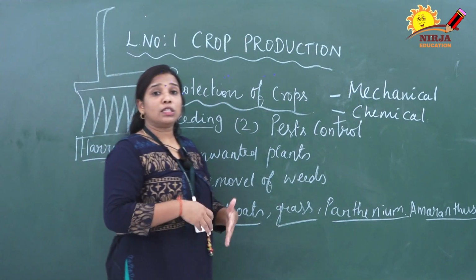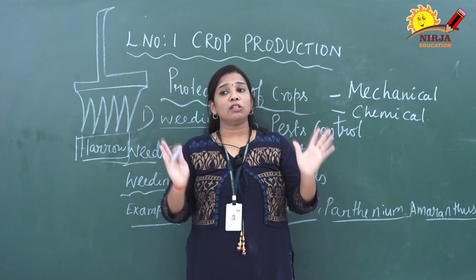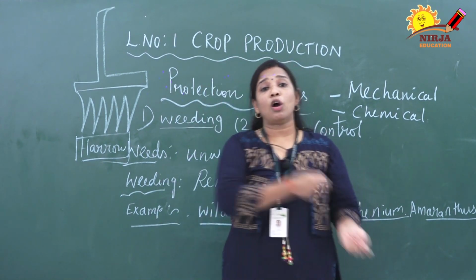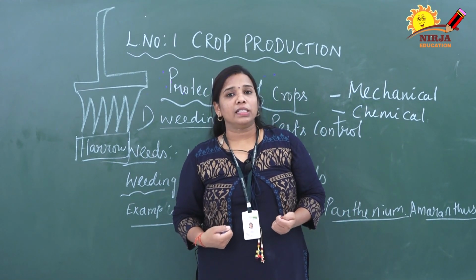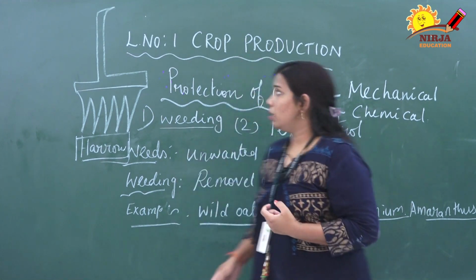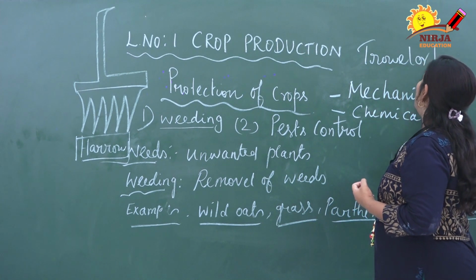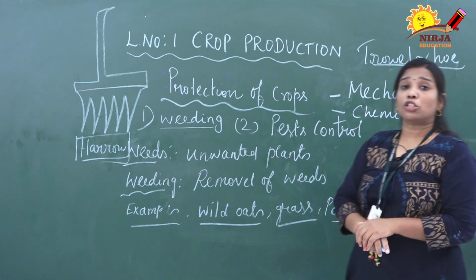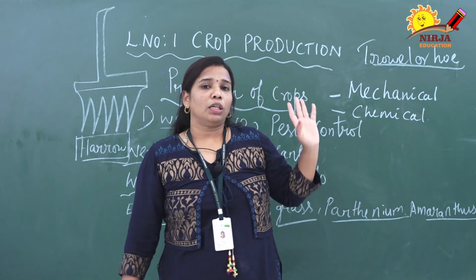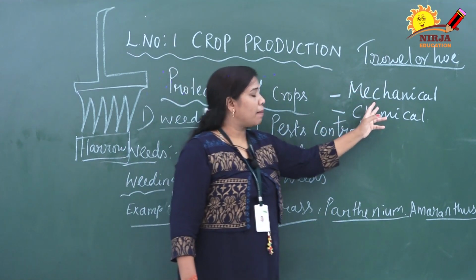Next, suppose after sowing the seeds, weeds can also grow. So the weeds among the standing crops are removed manually by pulling out the weeds. That is done by a tool called a trowel. So, manually it can be done with a trowel. Trowel is also called a hoe. We already discussed the hoe and its structure in agriculture implements. That is also used for removing weeds. So this too is a mechanical method.